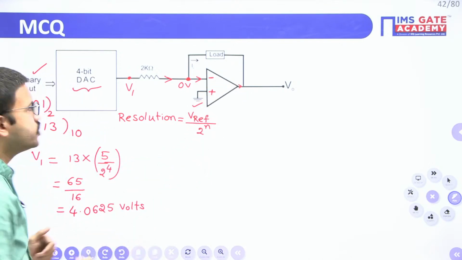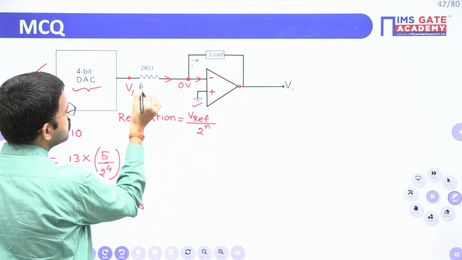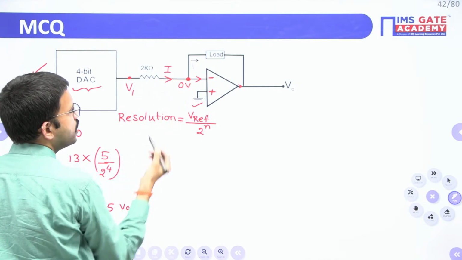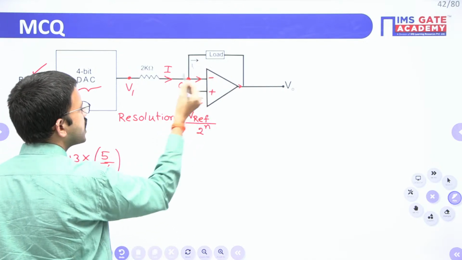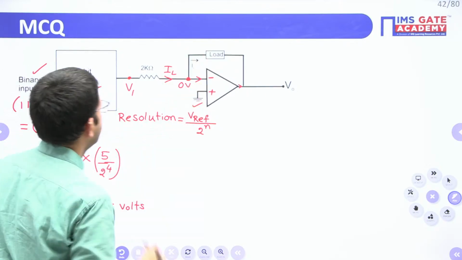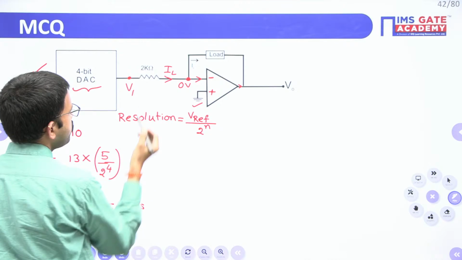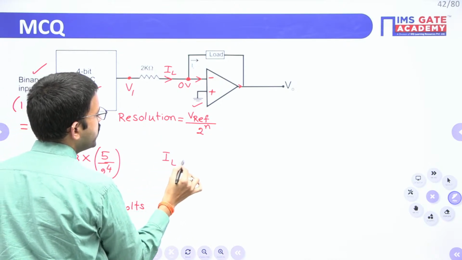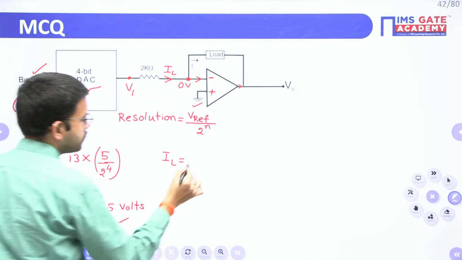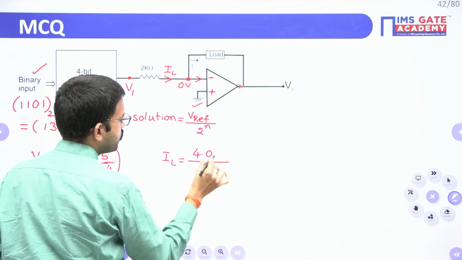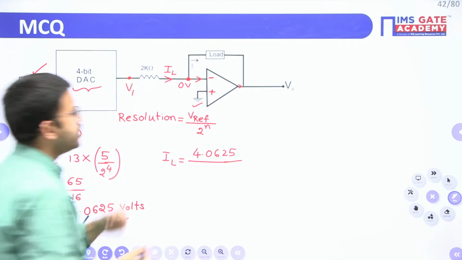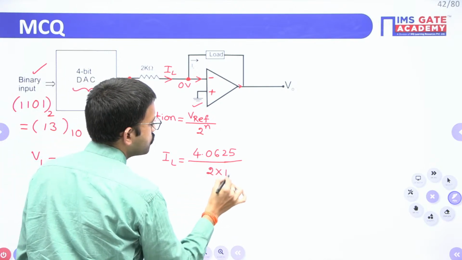Yes or no? Now use Ohm's law and tell me how much current is flowing here. Since this current and this current are both the same, in the same direction, I am labeling it as IL. Just by using Ohm's law, IL equals the voltage across this 2 kilo ohm resistor, 4.0625, divided by the resistance value 2K, 2 into 10 power 3.